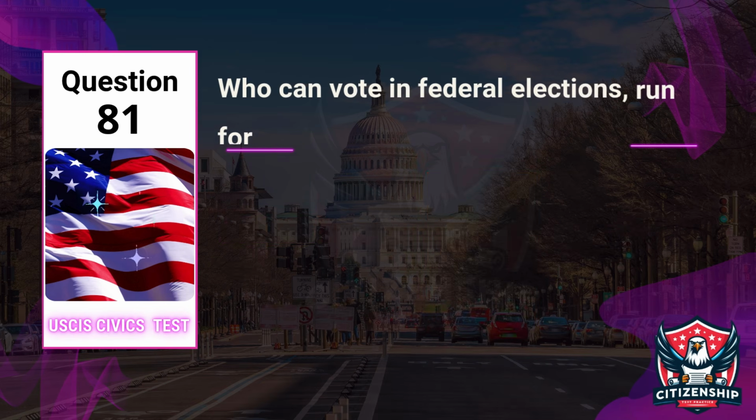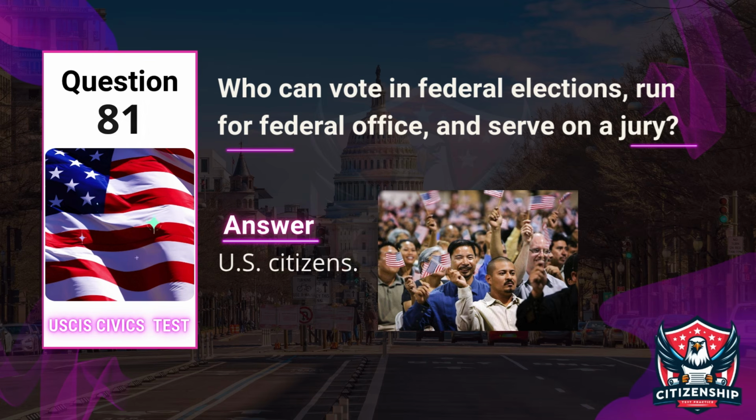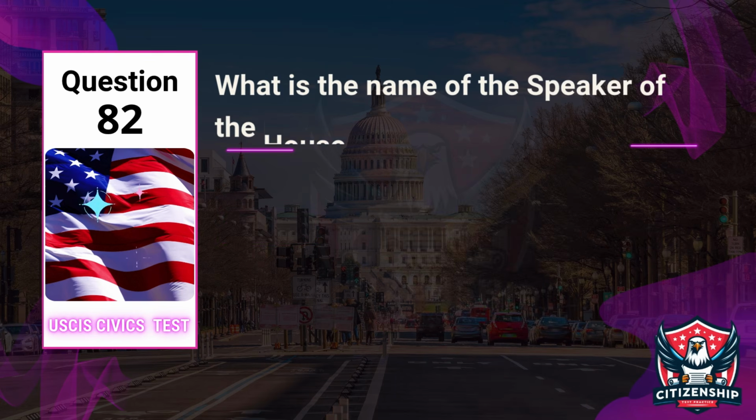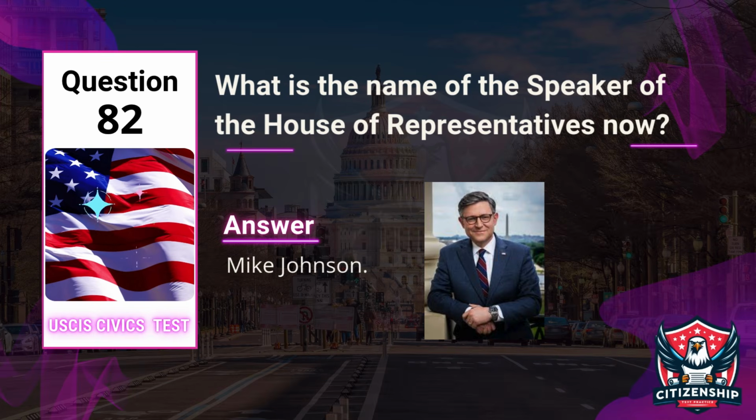Question 81. Who can vote in federal elections, run for federal office, and serve on a jury? Answer: U.S. citizens. Question 82. What is the name of the Speaker of the House of Representatives now? Answer: Mike Johnson.